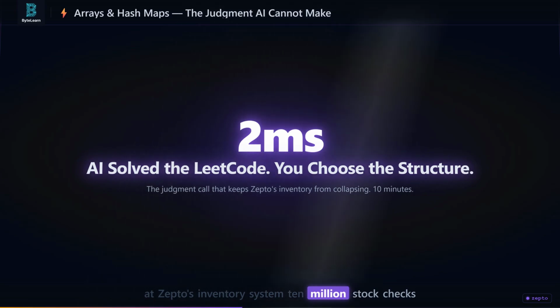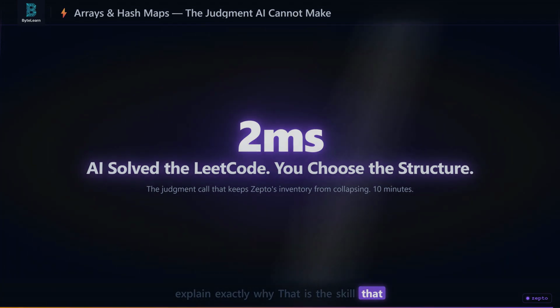Look at Zepto's inventory system, 10 million stock checks per day, and say hash map, not array, because the 2 millisecond latency budget makes a linear scan physically impossible. That judgment call made before any code is written is the one that kept Zepto's system from collapsing. After this video, you will be able to make it and explain exactly why. That is the skill that survives.